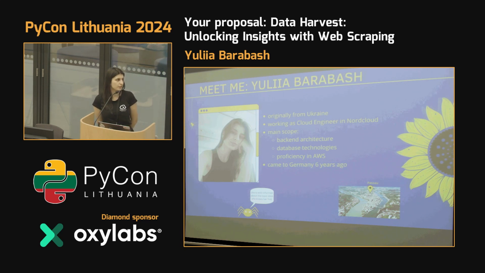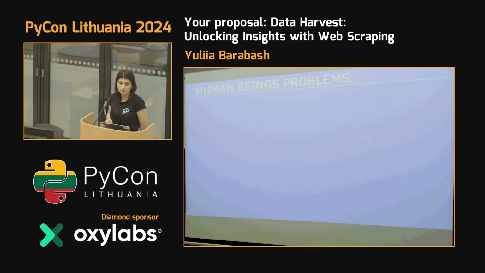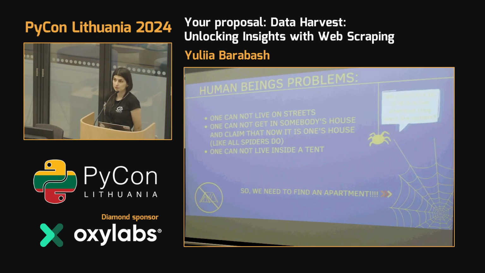And at that point I thought, okay, finding apartments can be hard because we are humans and we are not like animals or other species, for example spiders, who basically can live on streets, can live on trees, can build their own nests, can choose their place. And that's why we have a problem. We need to find an apartment.